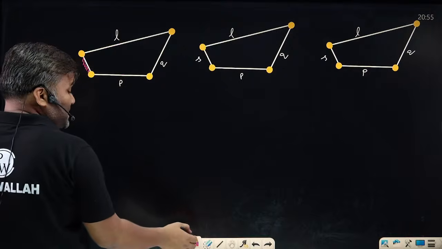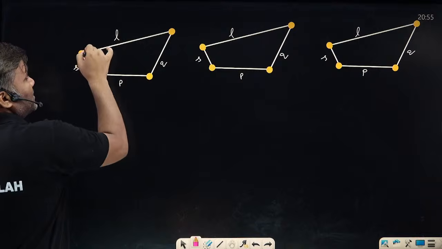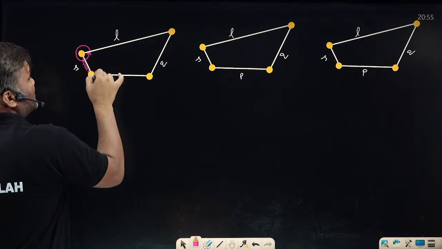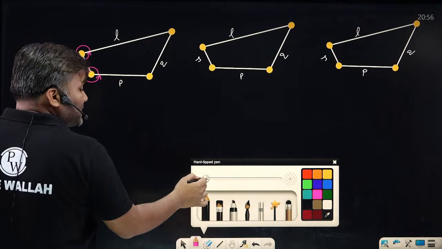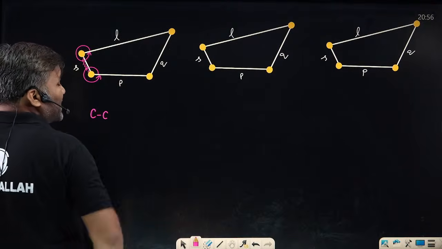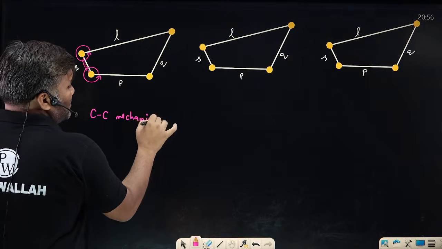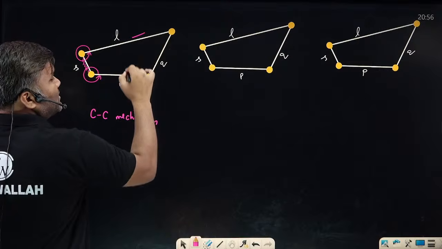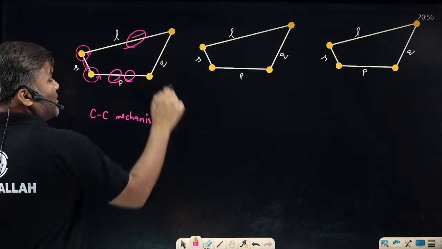And if the shortest link is fixed, both the links which are connected, this one and this one, will also rotate completely. Both links will have complete rotations, and this is called a crank mechanism. Your choice. Anywhere you can make input, then the other will become output, or if you have provided input here, it will be called your output link.